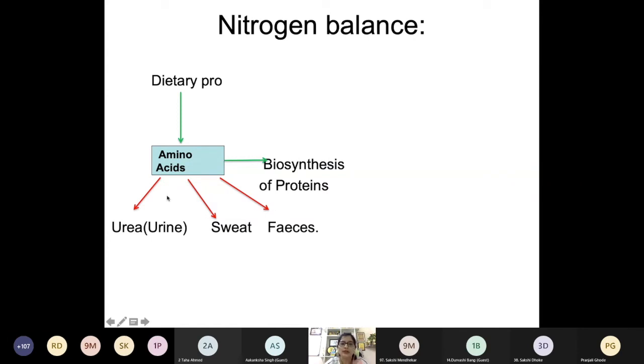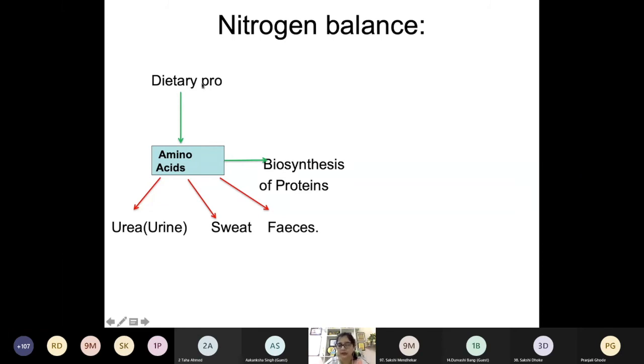Okay, so you can see this is the nitrogen balance of a healthy individual. You can see the nitrogen we consume in the form of dietary protein. We ingest nitrogen in the form of dietary protein, and our body also excretes nitrogen in the form of urea, sweat, feces, and a few amount of nitrogen is utilized, or you can see it is fixed in our body.